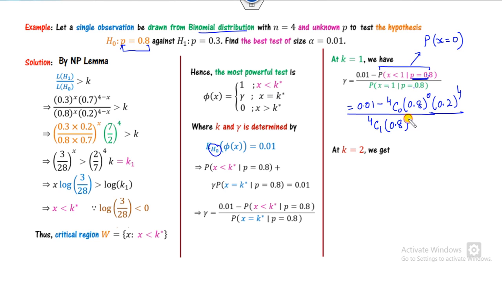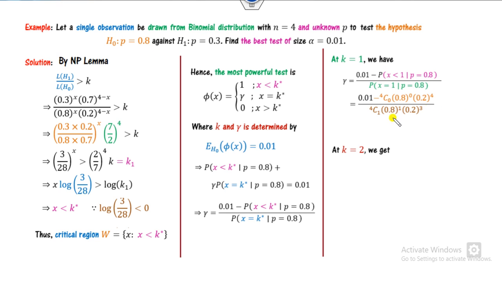Probability is 0.4 and this is 0.2 here. So after solving, you can see this is the P of this. Now after solving, you will get a number which lies between 0 and 1. So this is the value of gamma. Similarly, for k equal to 2, that's k star is 2, we can substitute here.